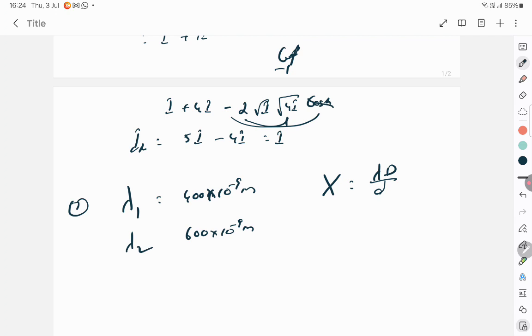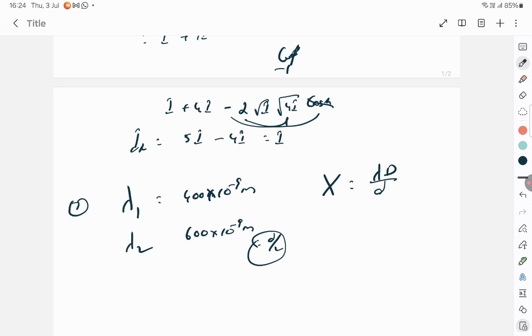This is lambda 1, this is lambda 2. And the separation between the slits is halved, which means d is becoming d by 2. If one wants the observed fringe on the screen to be the same in the two cases, the fringe width has got to be the same in both the cases.